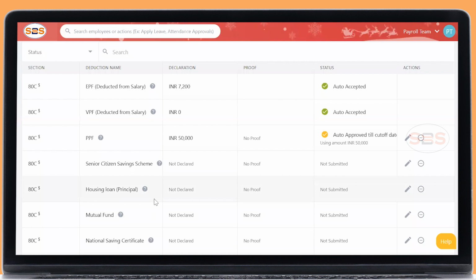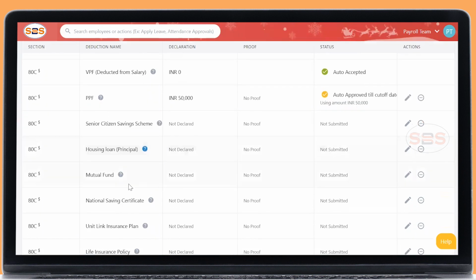If that housing loan is with a co-borrower, please get a co-borrower certificate stating what is his or her claim percentage and amount, and what is your percentage and claim amount. So if it is 50-50 or 40-60, you need to define it and get the acknowledgement from the co-borrower. There is a certificate, you need to get that and upload it against this if it is a co-borrower. Okay.